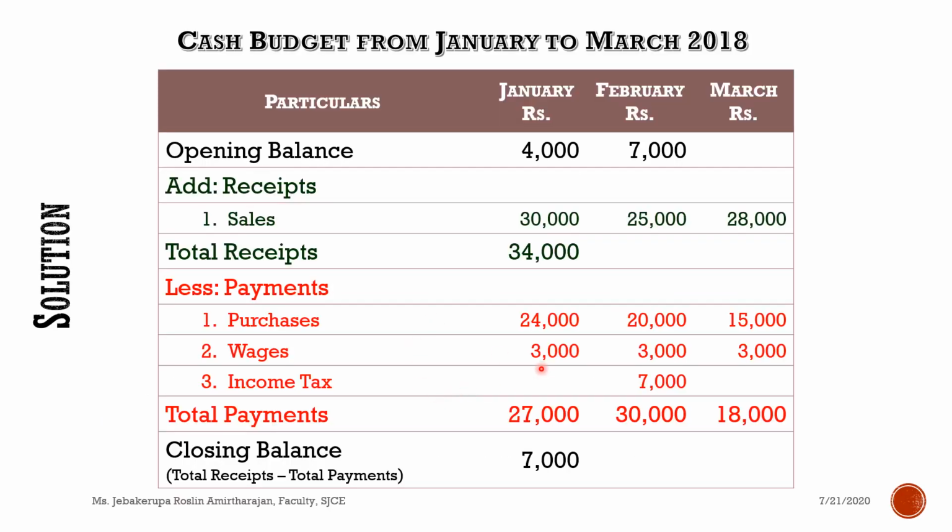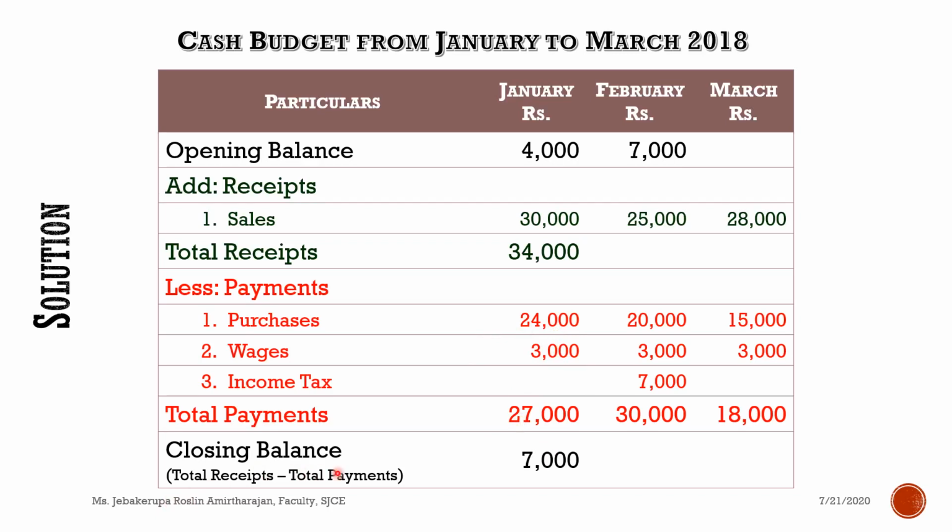So 3,000, 3,000, 3,000 for wages. And in February, we have to pay 7,000 for what? Income tax. So no entry in the other 2 months, only an entry in February. That's all, we don't have any other information. So you can calculate the total payments. So 24,000 plus 3,000 is 27,000.